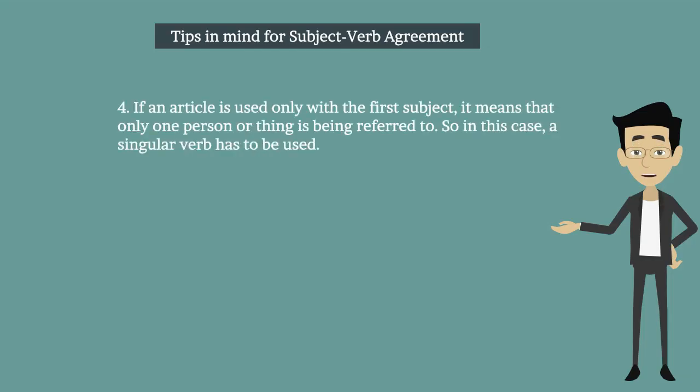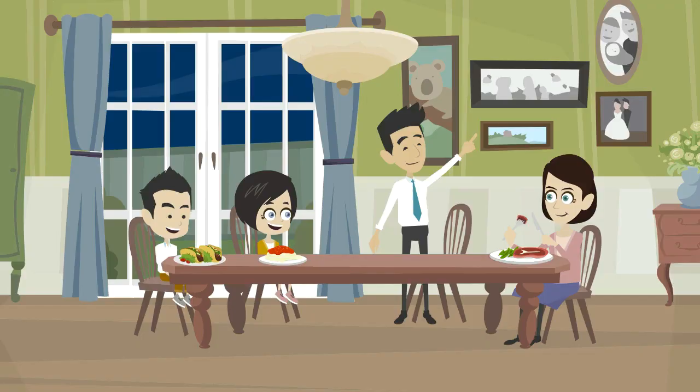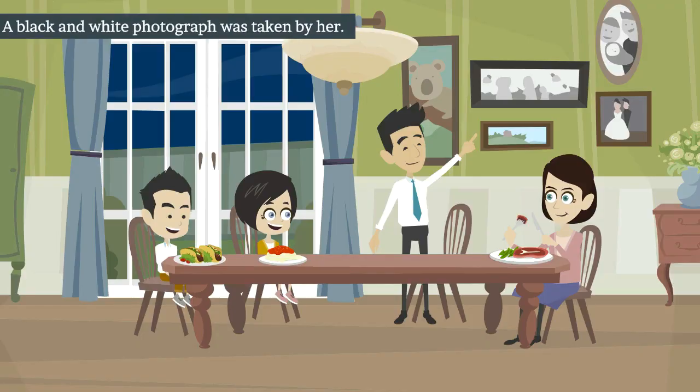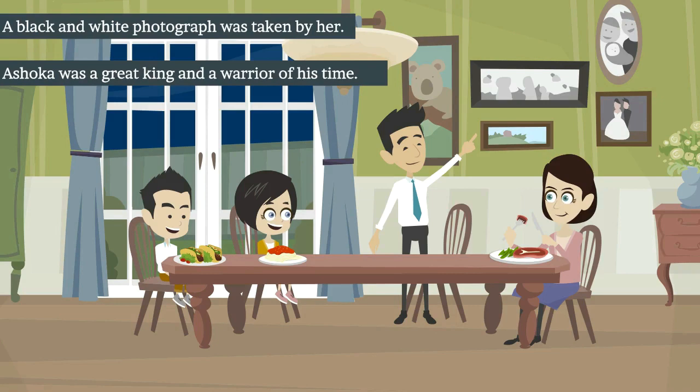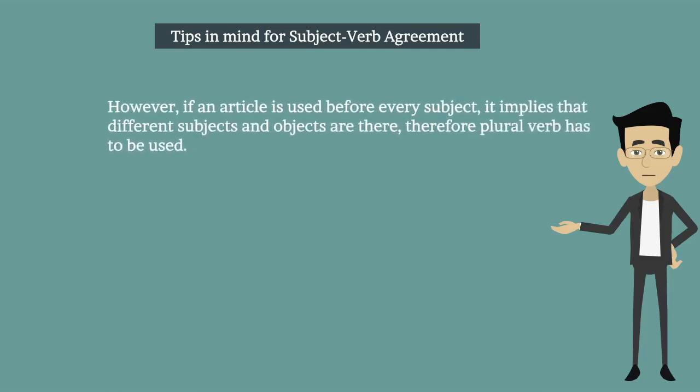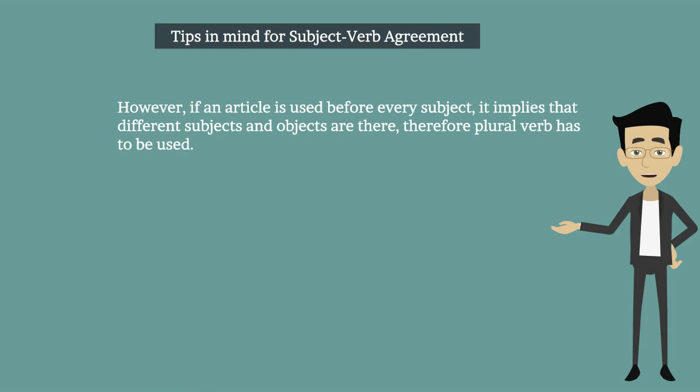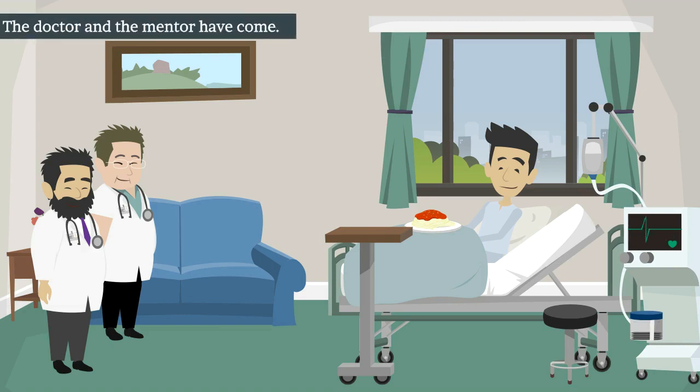Fourth one, if an article is used only with the first subject, it means that only one person or thing is being referred to. So in this case, a singular verb has to be used. Let's see the examples. A black and white photograph was taken by her. Ashoka was a great king and a warrior of his time. However, if an article is used before every subject, it implies that different subjects and objects are there. Therefore, plural verb has to be used. Let's see the example. The doctor and the mentor have come.